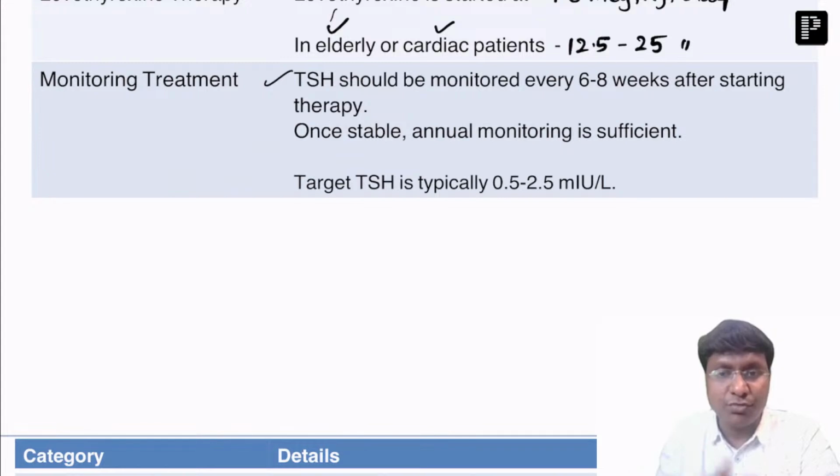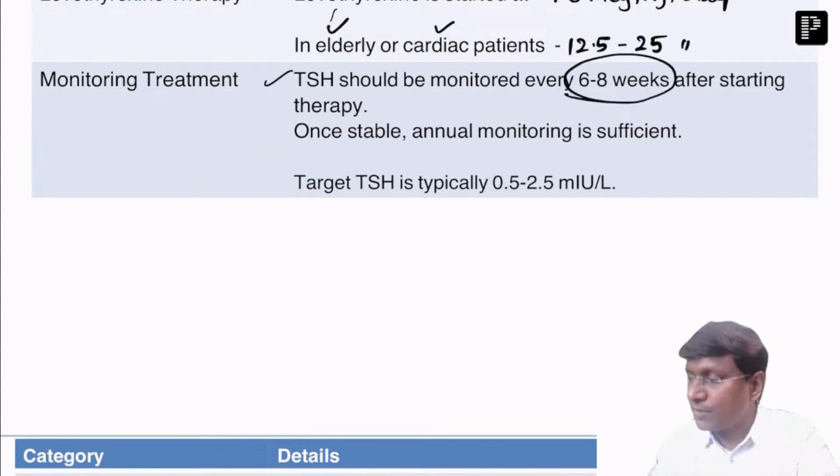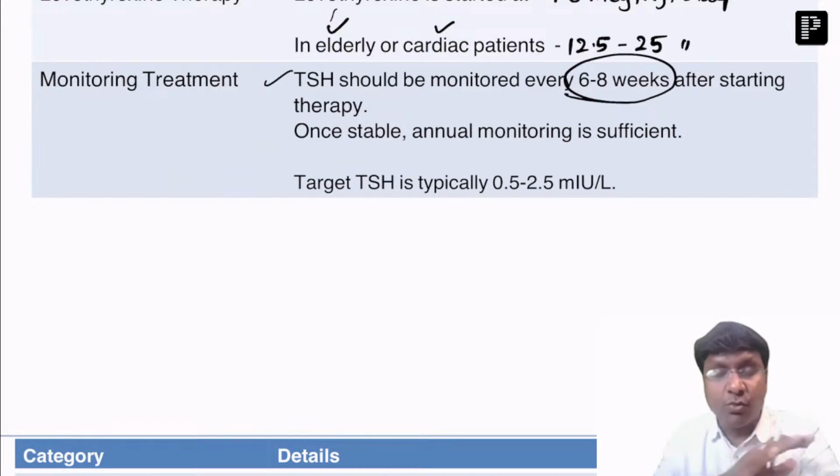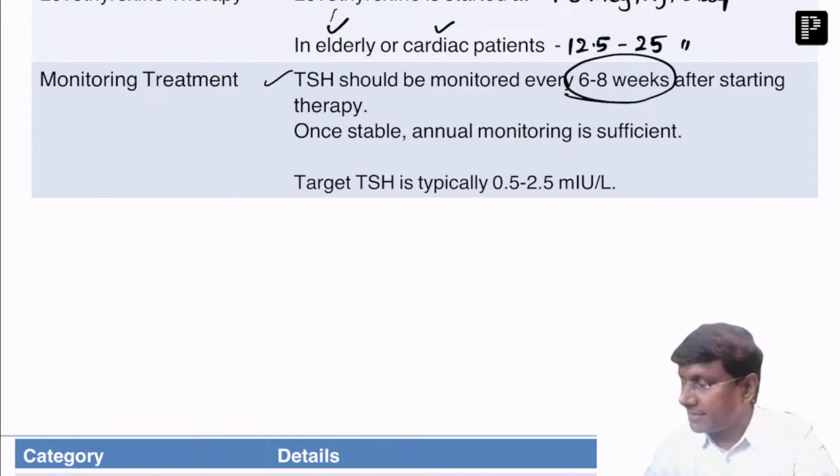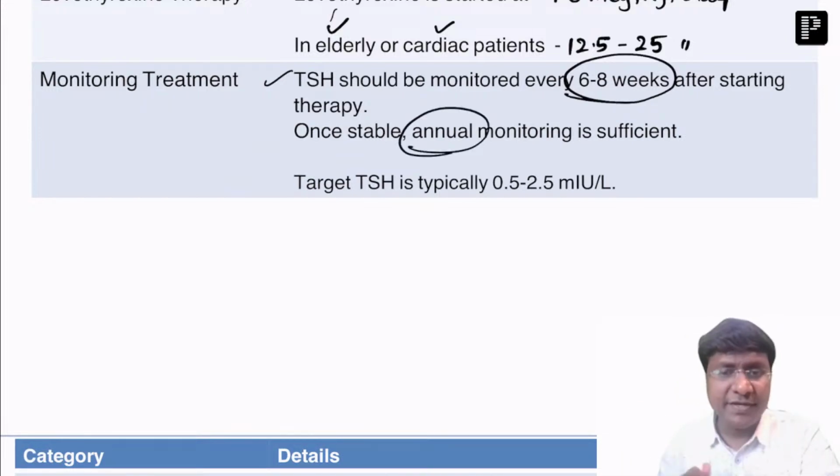How frequently do you need to monitor the TSH? Every 6 to 8 weeks after starting the therapy, the TSH has to be monitored. And once the TSH is stabilized, then 6 to 8 weeks is not required. Annual monitoring is required, right?